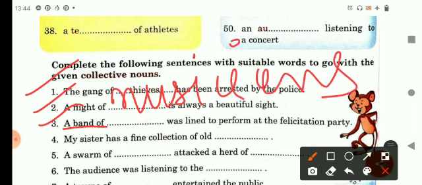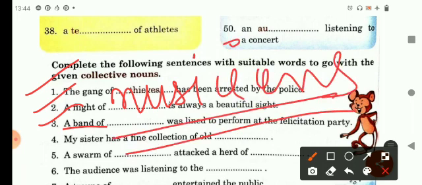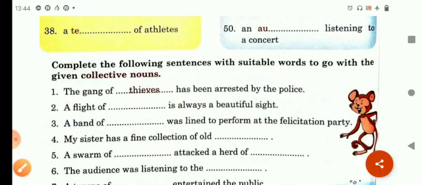In this way, you will be completing the rest of the fill in the blanks by choosing the correct collective nouns. You can take help from your textbook. I hope, children, you have understood how to complete this concept sheet.